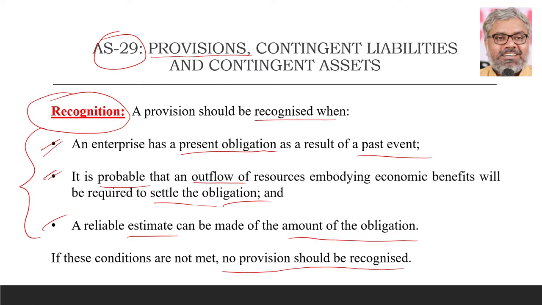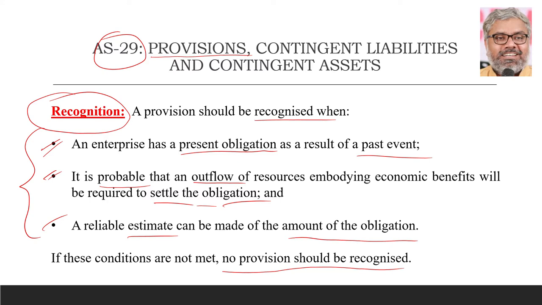If that is the case, that becomes a contingent liability. The occurrence or non-occurrence of such a future event is not in our hands. That is not what warrants a provision. That becomes a contingent liability, which is completely different, and we will discuss that also as part of AS 29. But when we talk about provisions, it is a present obligation resulting out of past events. That is the first point. And in future, it will generate certain outflow of economic resources. And we should be able to estimate the amount of such obligation in order to recognize a provision in the books of accounts. So if all the conditions are met, then only a provision should be recognized, otherwise no.